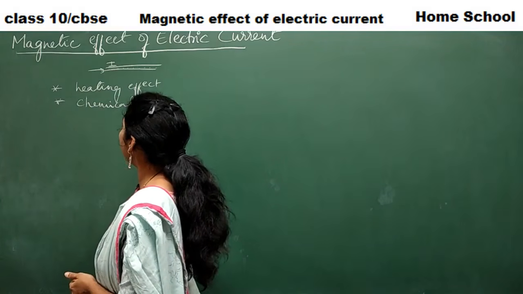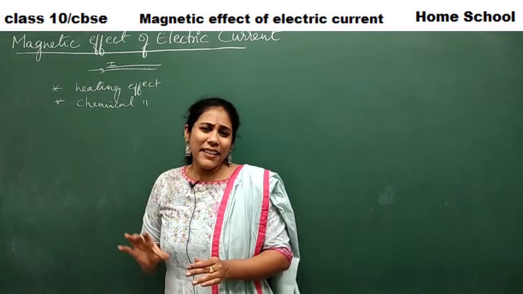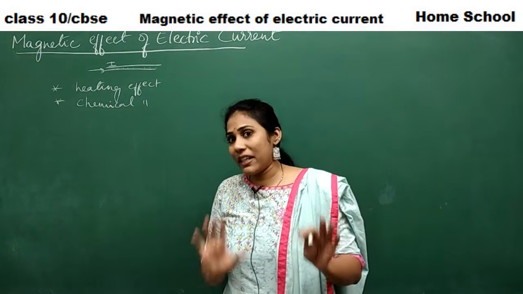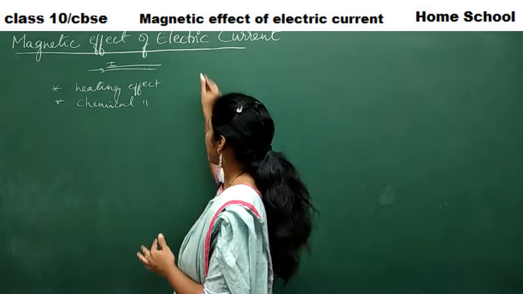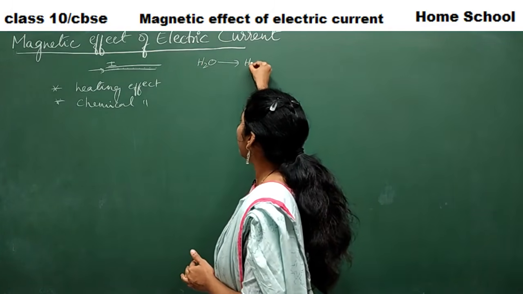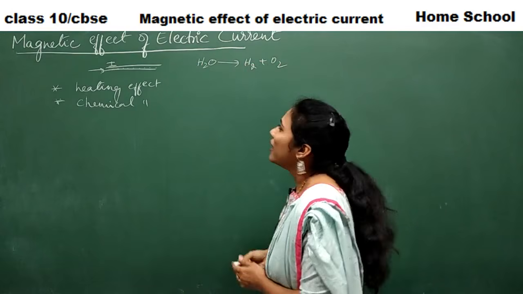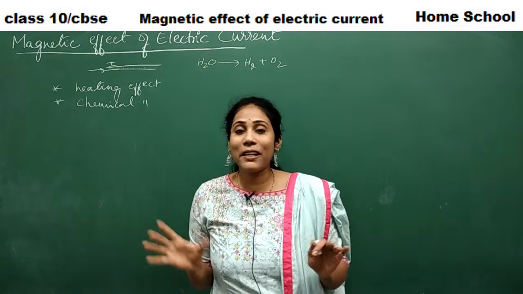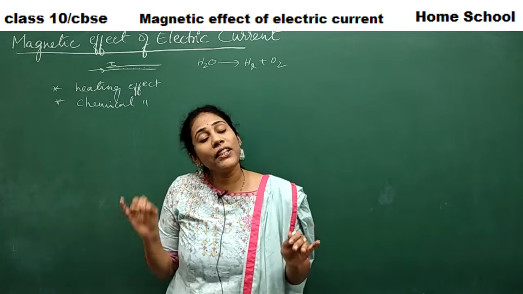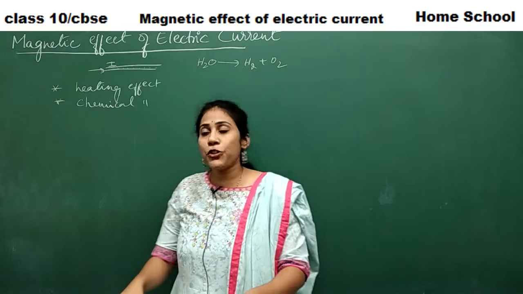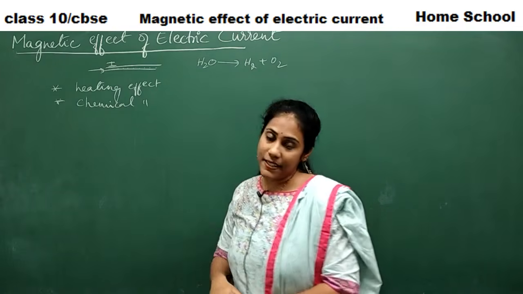The second effect is the chemical effect. Electricity can be a reason for a chemical reaction. Say you want to break H2O into H2 plus O2. H2O is a very stable compound, and it's very difficult to break H2O. But we can break H2O with the help of electricity.